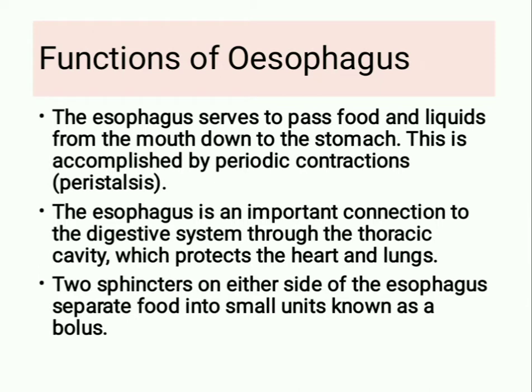Functions of esophagus. The esophagus serves to pass food and liquids from the mouth down to the stomach. This is accomplished by periodic contraction, that is peristalsis. The esophagus is an important connection to the digestive system through the thoracic cavity, which protects the heart and lungs. Two sphincters on either side of the esophagus separate food into small units known as a bolus.